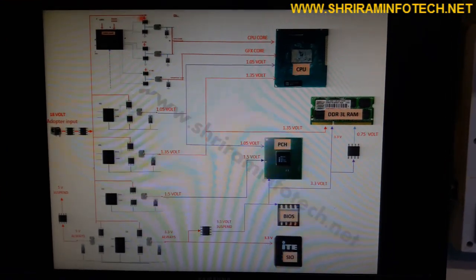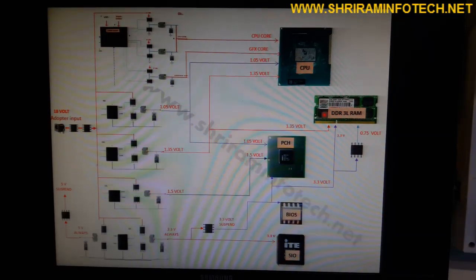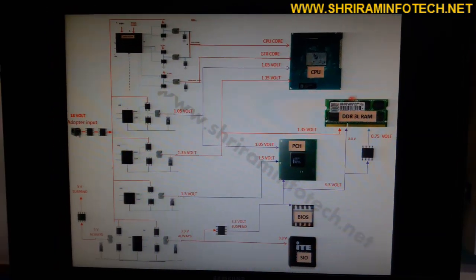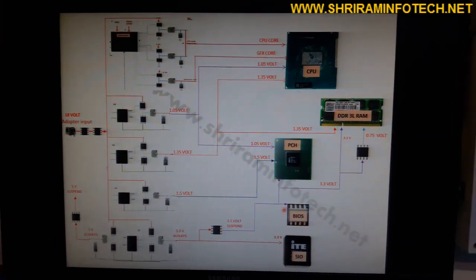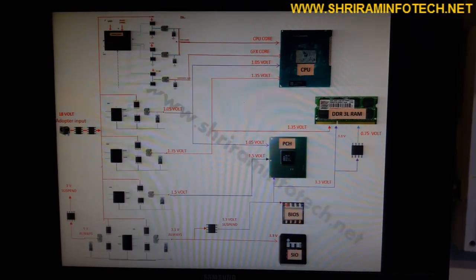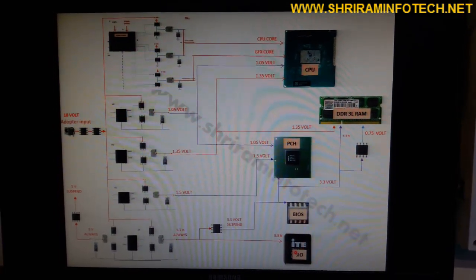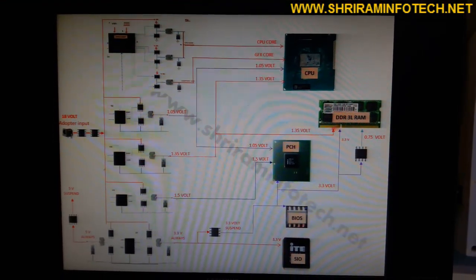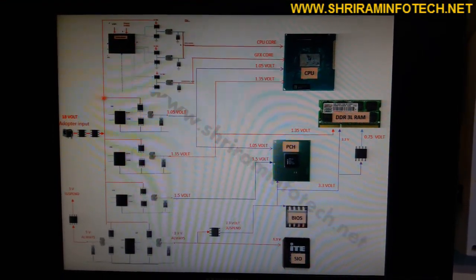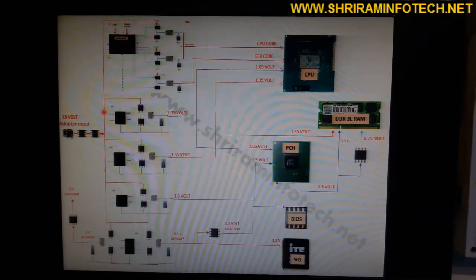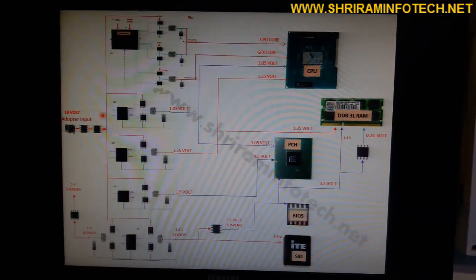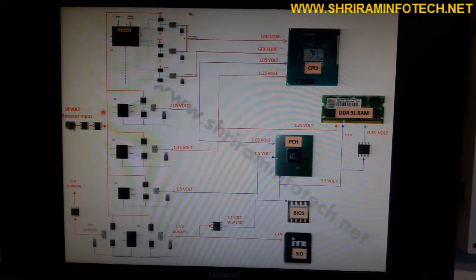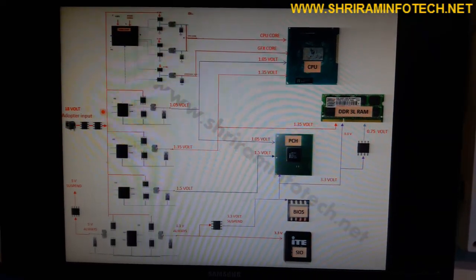Okay, and the input voltage is 19 volts, and these are the main components like the CPU, then the DDR3 RAM, then the PCH, then the BIOS, and the SIO, and these are the requirements of their supplies. And this pulse width modulator receives the 19 volts from the adapter and generates the respective voltages and provides them to the different chips. Now in this laptop there is a short circuit.